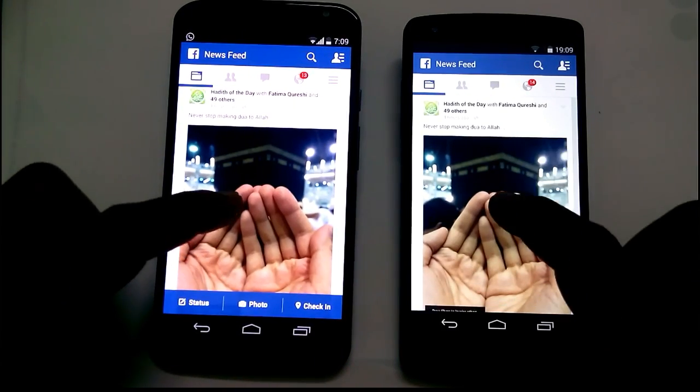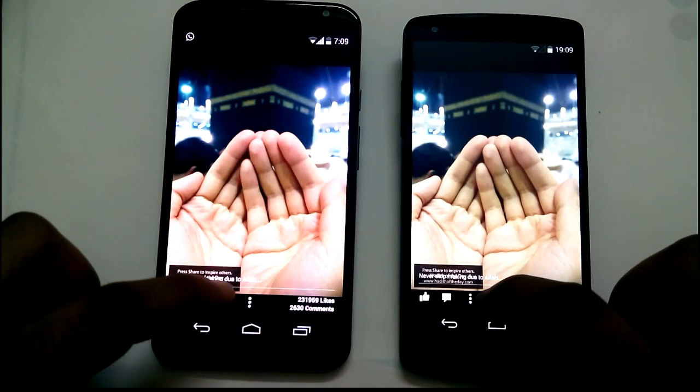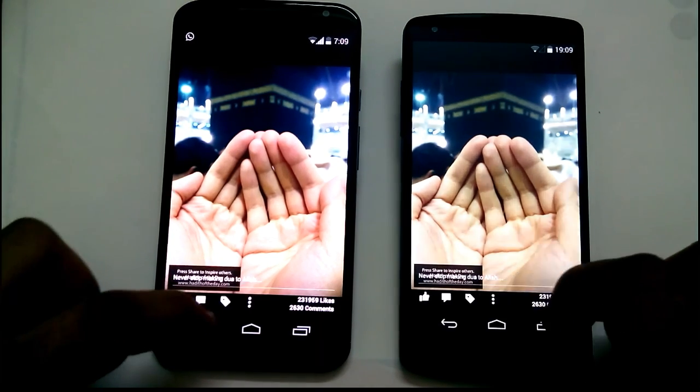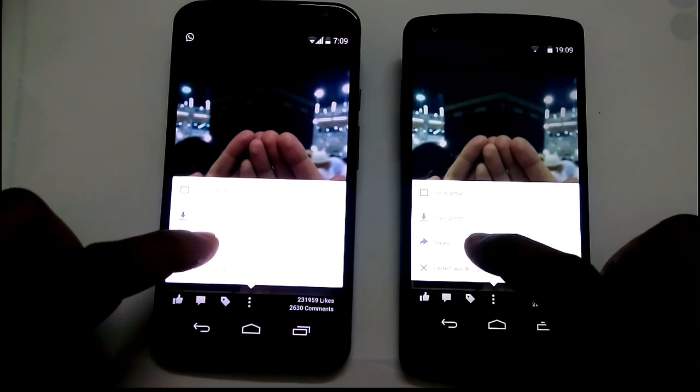Let's share a picture on Google+. Yep, there's one. Beautiful picture in front of Kaaba in Makkah. Sharing that on Google+, and both should get the job done.